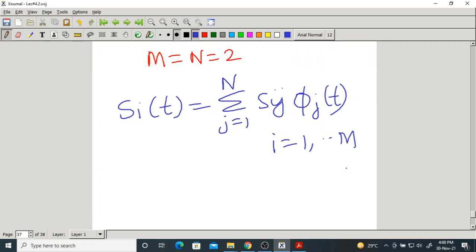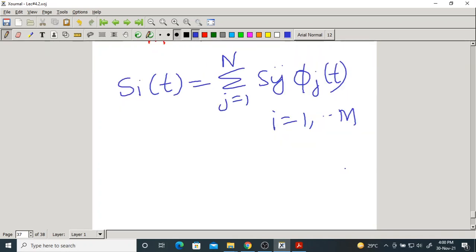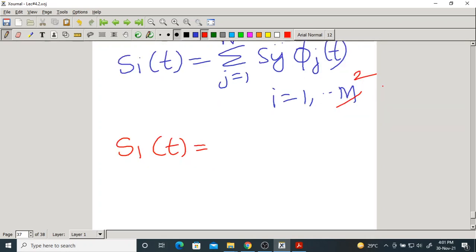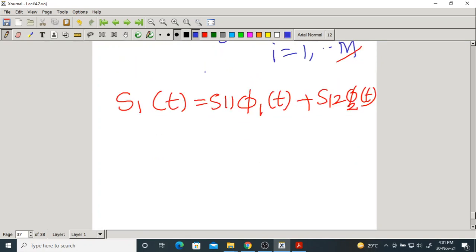Here m and n both are 2, which means, if expanded properly, with j also 1 to 2, what is S1 of t? S11 phi 1 of t plus S12 phi 2 of t. This is the first waveform.